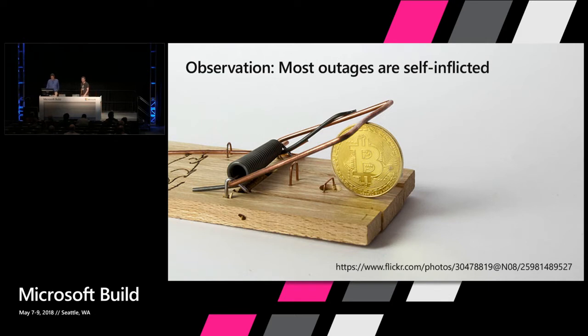All right, cool. So I want to talk a little bit about the motivations for ARM and the motivations for using templates, and some experiences that I've had and some insight that I think guides the ARM team in general. So the first and the primary insight that I think I bring to the table, and I think this resonates with a lot of people, is that most outages that you have out in your software, out in applications that you've deployed out into the cloud are self-inflicted.